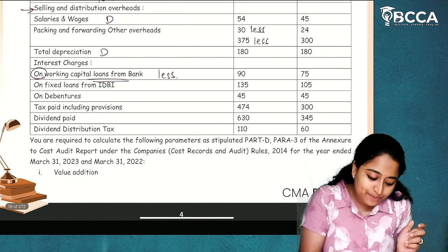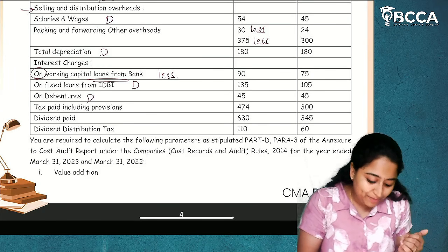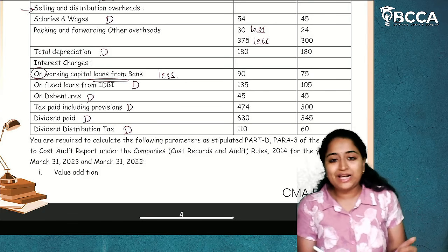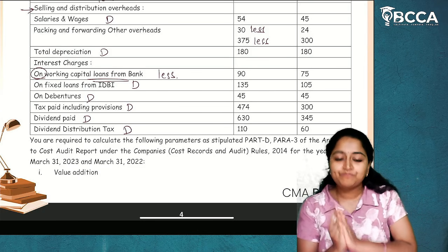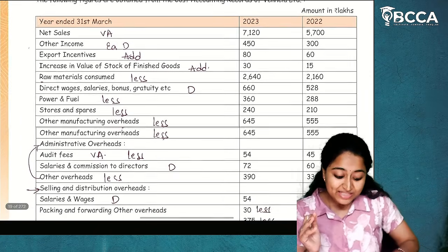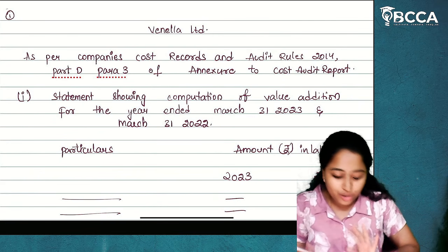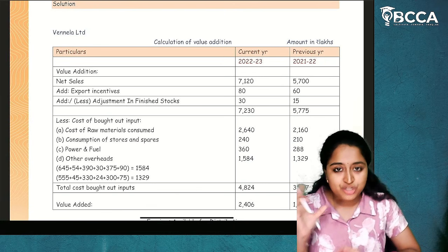Then fixed bank loans, distribution; debentures, loans, tax paid, distribution; dividend paid, distribution; dividend distribution tax. All this will get into distribution of earnings to different claimants. I hope it is clear. Now, we are going to put this in the format which we have seen. In this format, you are going to put this. We will see the solution, and you'll get much more clarity.